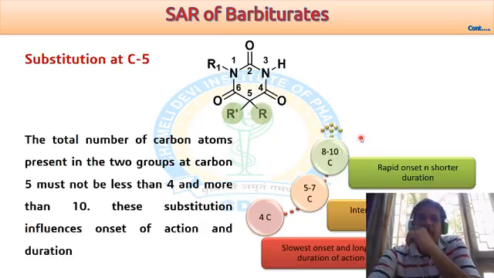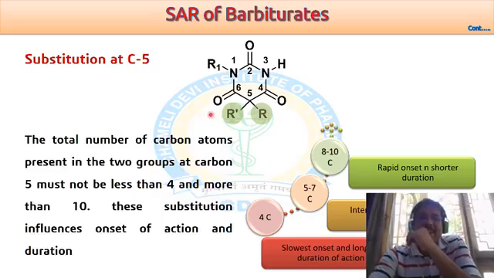So we take one by one the substitutions at different positions, and how they affect the biological activity of barbiturates. The most important place for substitution is the fifth position, where generally we replace both hydrogens by lipophilic groups like alkyl, allyl or aryl.